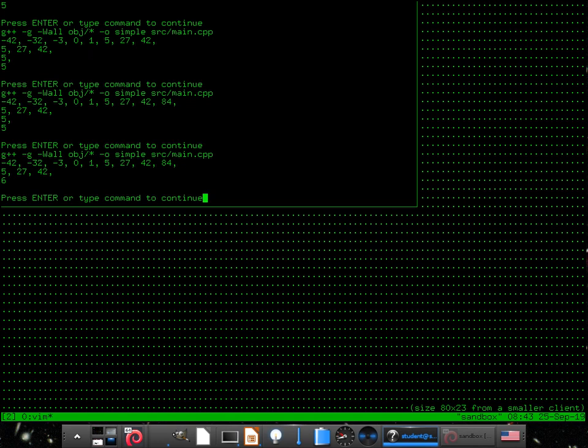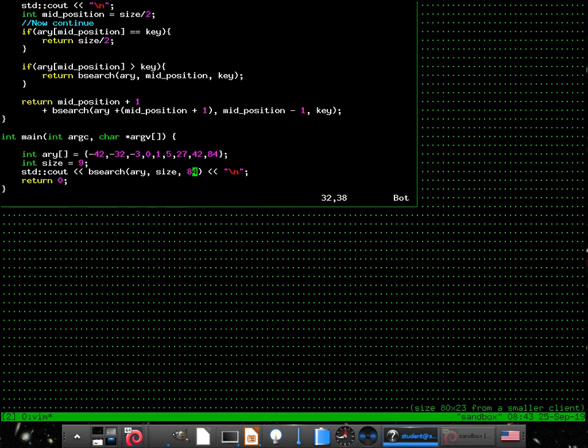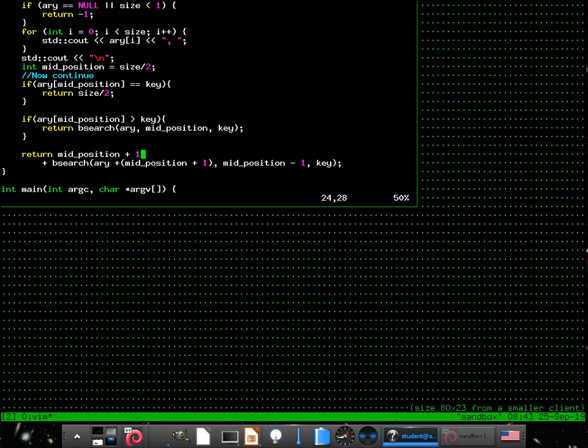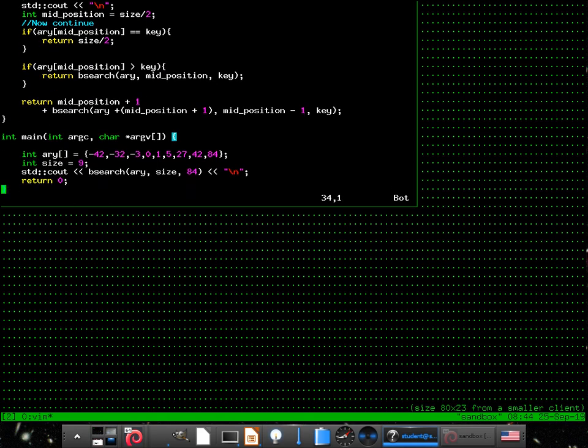Positions. Wait, 6? 84 is not at 6. Uh-oh. We broke it. Cool. Yeah. All right, what do we do wrong? A lot? Oh, it can't be a lot. You know, at least we found out it's in there, right?